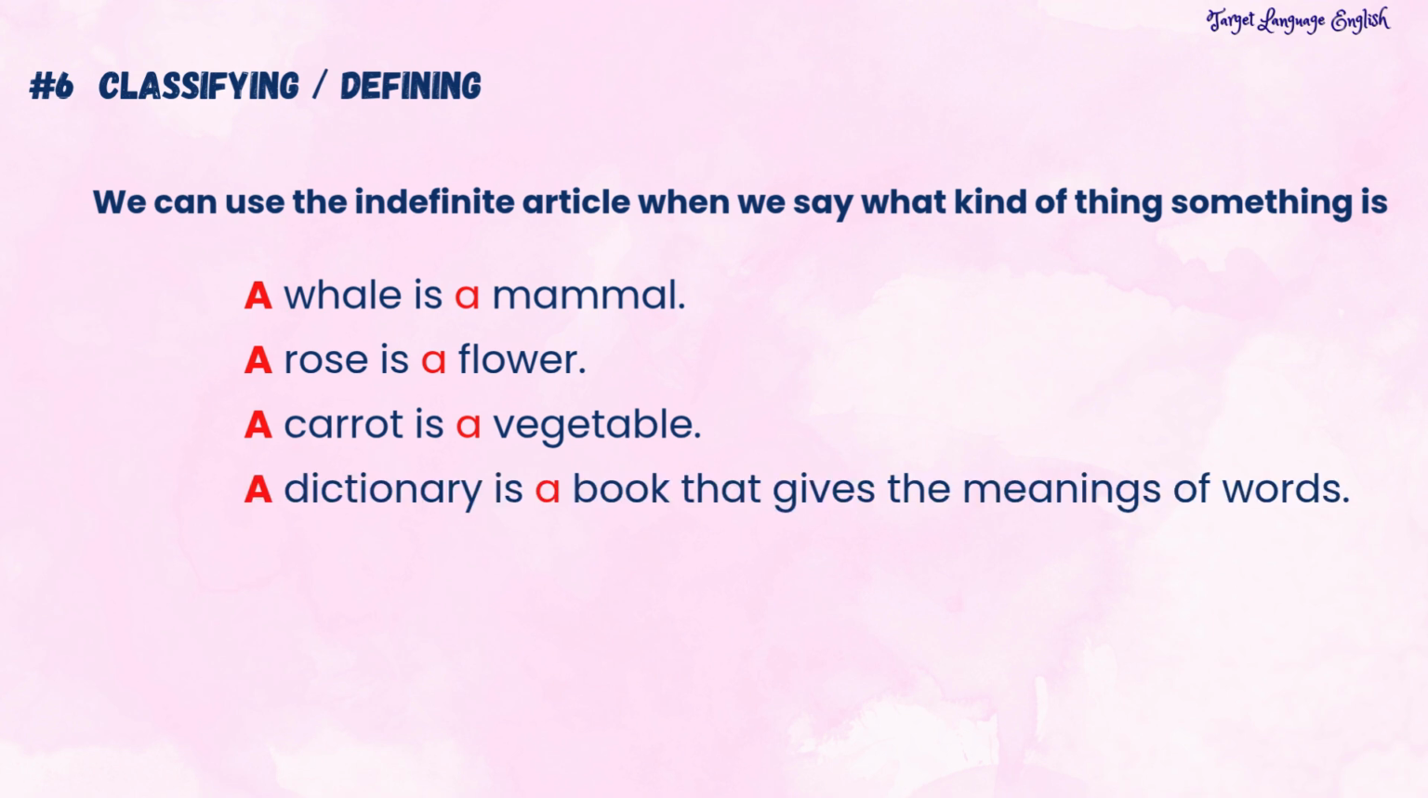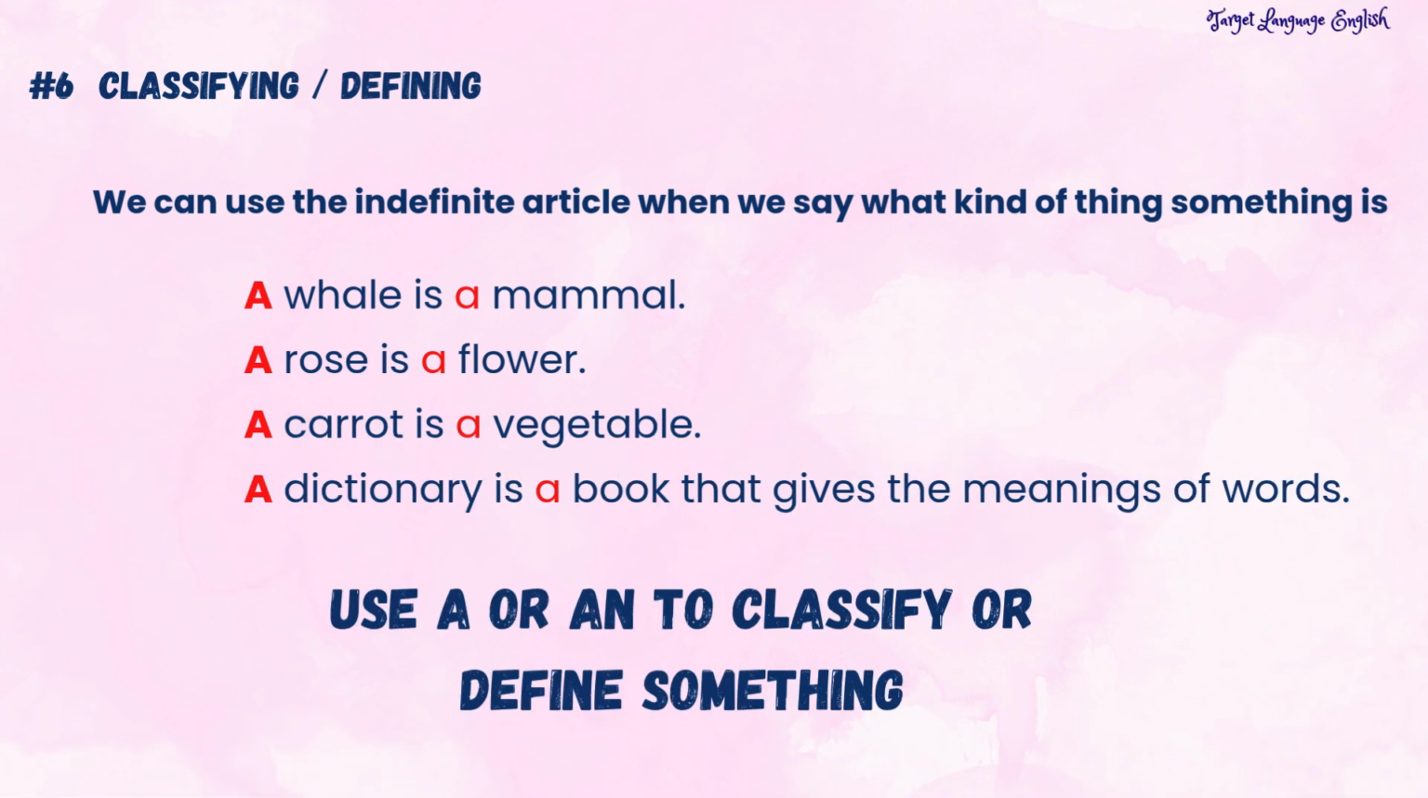Or a dictionary is a book that gives the meanings of words. A dictionary is an example of a larger group, books. We use the indefinite article a to classify and define the noun dictionary.